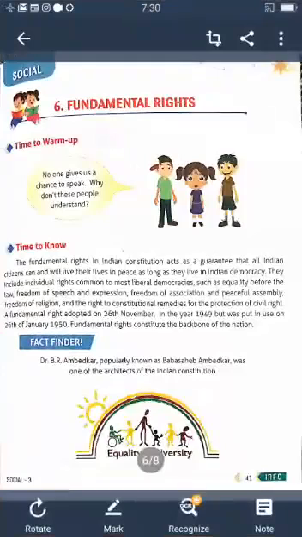You already know Dr. B.R. Ambedkar was one of the architects of the Indian Constitution. B.R. Ambedkar means Baba Saheb Ambedkar. He was the father of our Constitution. In that Constitution are the fundamental rights, what they are, and how important they are for every citizen of the country. Indian citizens can live their lives in peace as long as they live in Indian democracy.